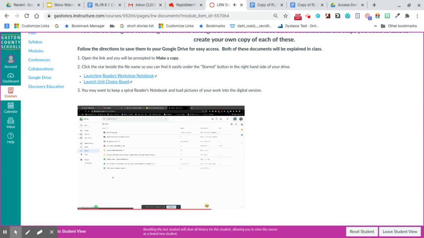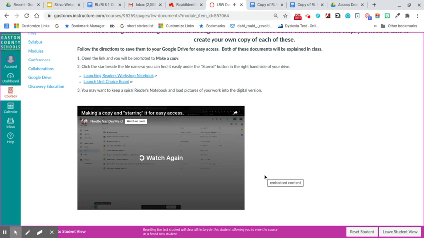Don't go starring everything, or else you'll have a big long list of things. You can star the documents that you're currently working on and then kind of unstar or delete the ones that you aren't, so you can keep this list nice and short. Okay, so starring is a great idea because it will keep you from having to filter through potentially hundreds of documents in your drive. So let's go back up to number 2. And you already have your Launching Readers Workshop notebook, or hopefully you do. So we're going to go down to Launching the Unit Choice Board.